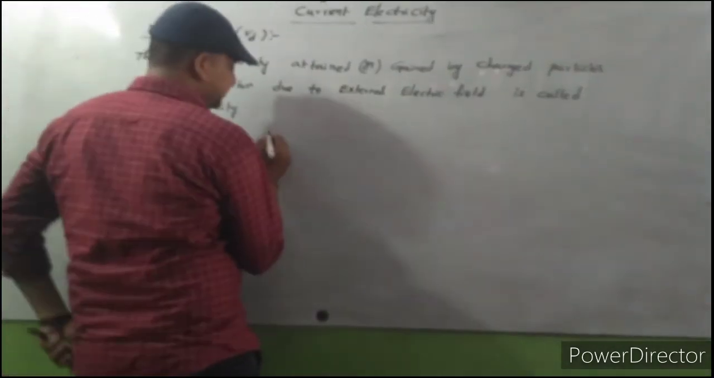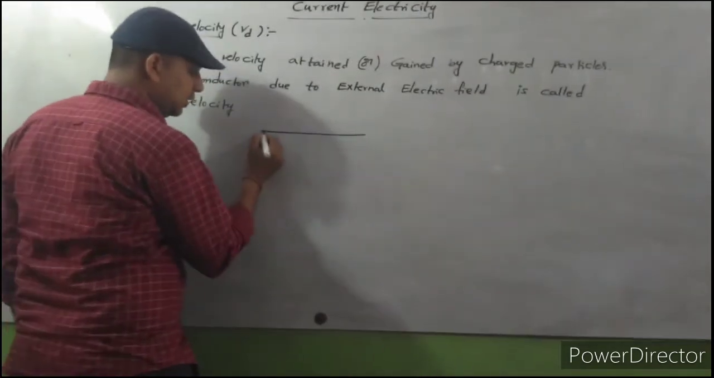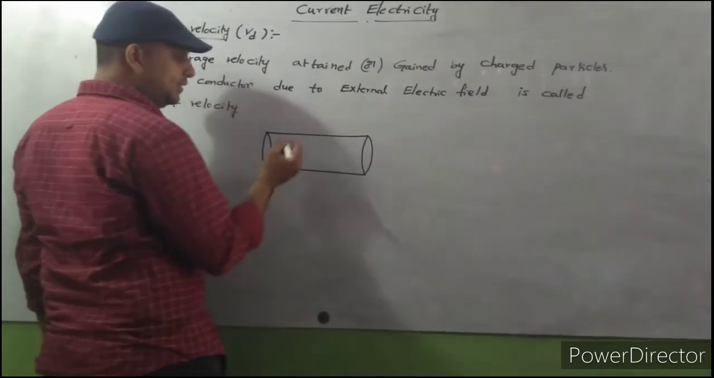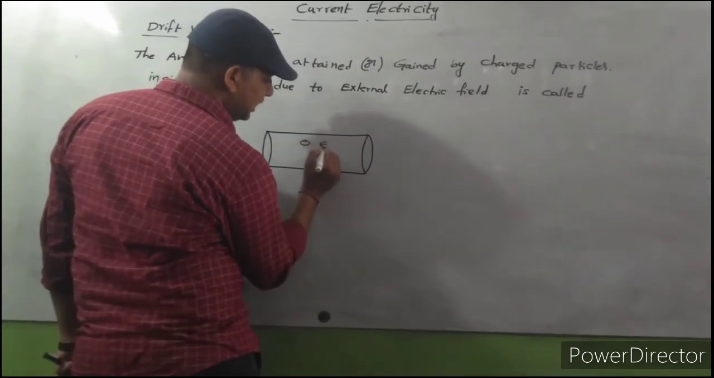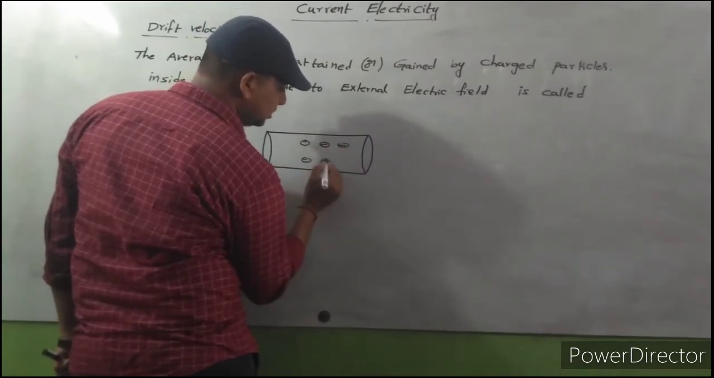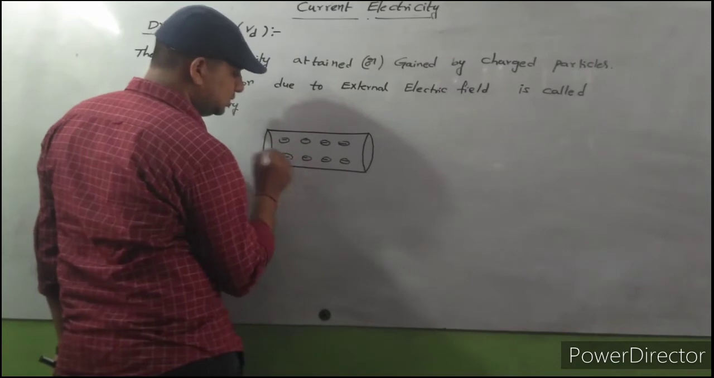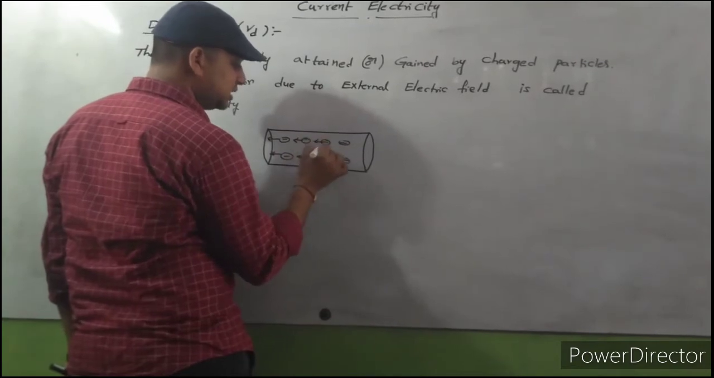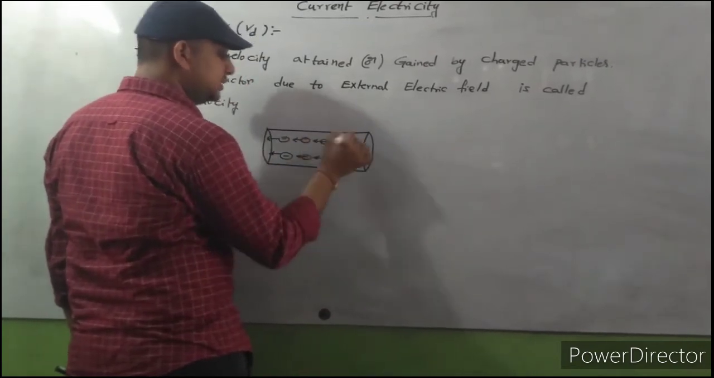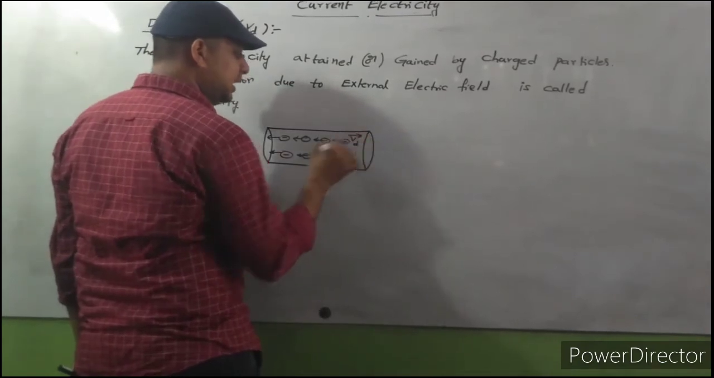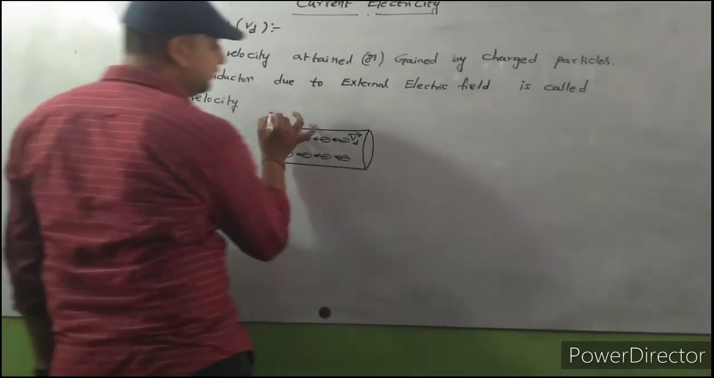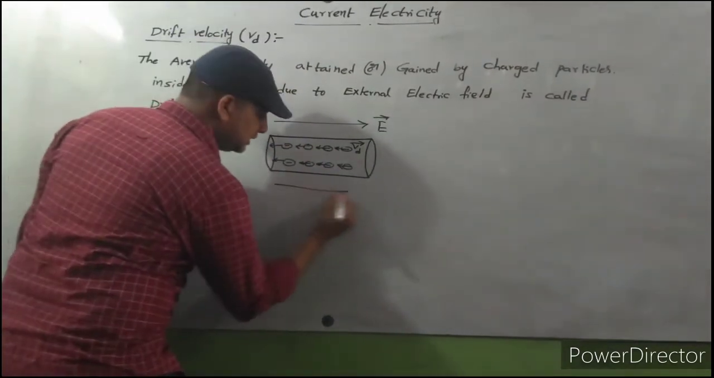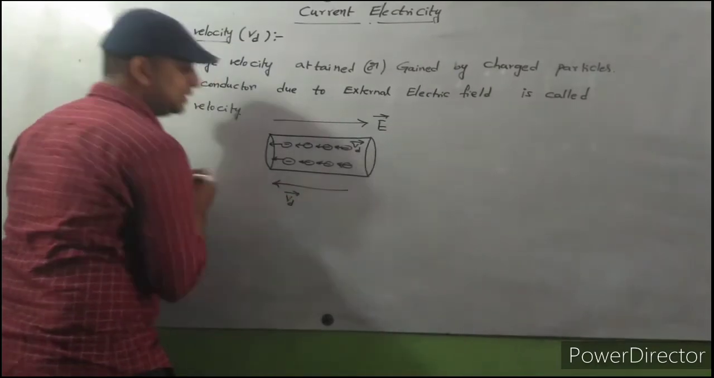So here observe carefully. Let us consider one conductor. This is the conductor I consider. A conductor should contain some charge carriers. I consider that this conductor contains some electrons. These electrons are moving with some velocity in this direction. They attain some velocity. This is the direction of velocity. And this is the direction of the external electric field. Here, this is the drift velocity direction.